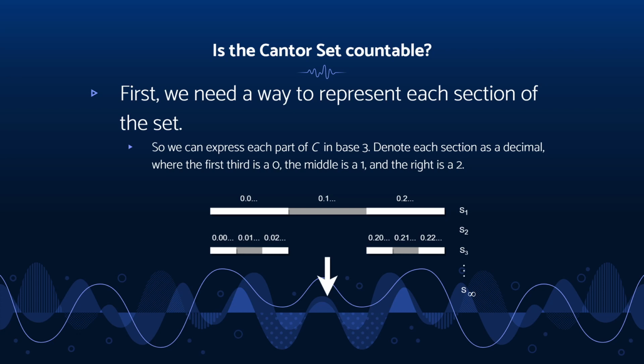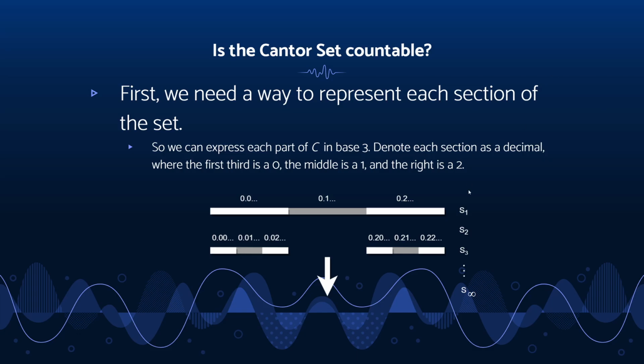So then if we continue, for example, let's say we went 0.21. We know that we're dealing with 0.2, that is in the first decimal place, so we move to the right third, and then we have 0.21. So we are going to the original right third, we're going down, and then we're going to the middle third of S sub 3. Oh, I'm sorry, that should be S sub 2. That is labeled incorrectly.